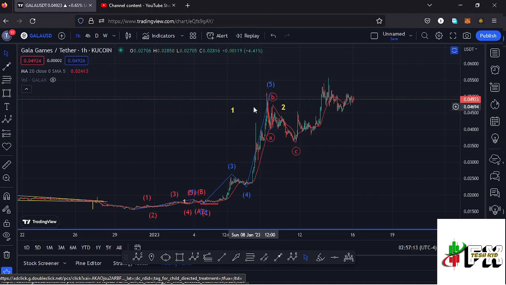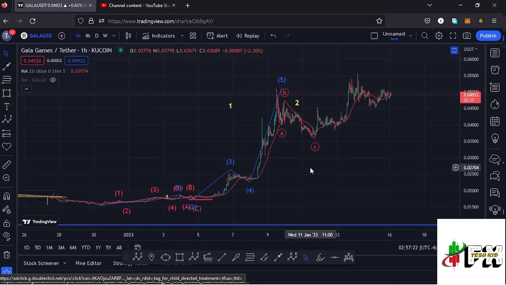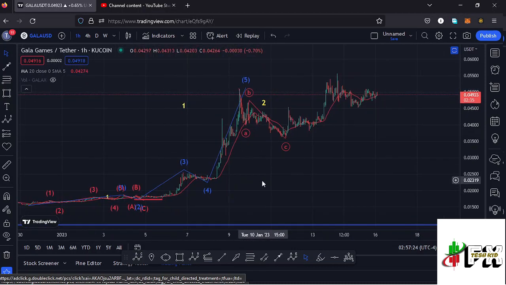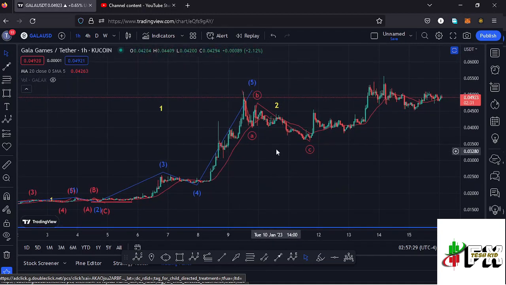$0.0151 mark. And having seen the formation of that wave 5, we completed a higher ED12 count 1 to the upside. And after seeing the formation of a higher ED12 count 1, what we expected next is a bit of a retracement to the lower side in the formation of a higher ED12 count 2, and within the formation of a higher ED12 count 2, which is a corrective wave, we also expected to see an ABC corrective structure, which played out over here, completing the formation of that higher ED12 count 2.